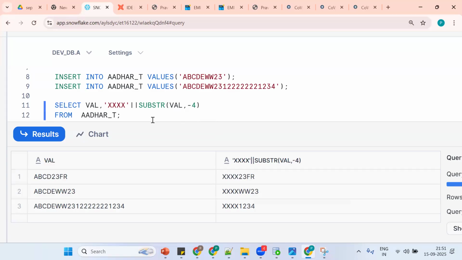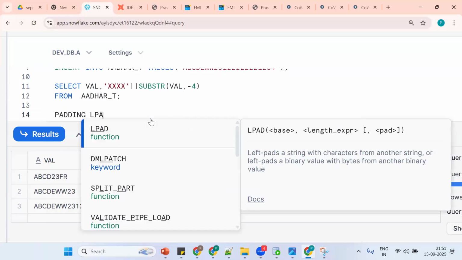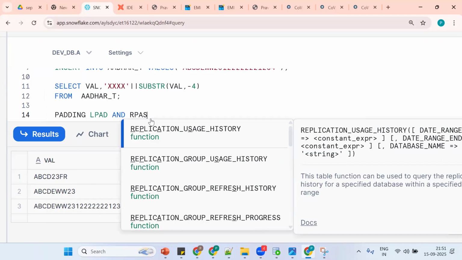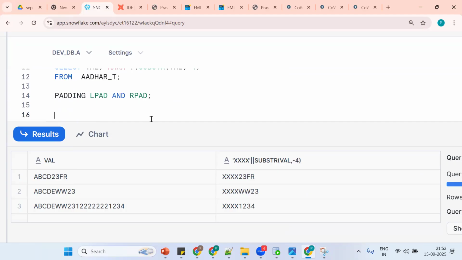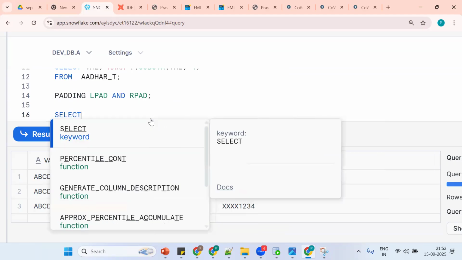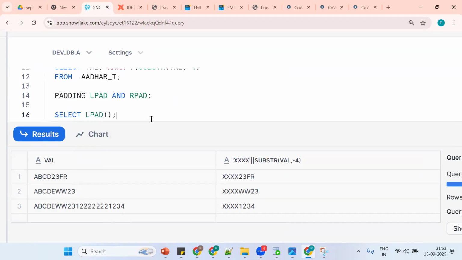Now what concept will come into the picture? Anyone? What's the concept? Anyone? Length. The padding concept will be coming into the picture. Padding, LPAD and RPAD concept. So see, there are so many things. We can't discuss all things. We'll see the high level. LPAD and RPAD. See, this is also simple. See, select LPAD. So bracket open, bracket close.